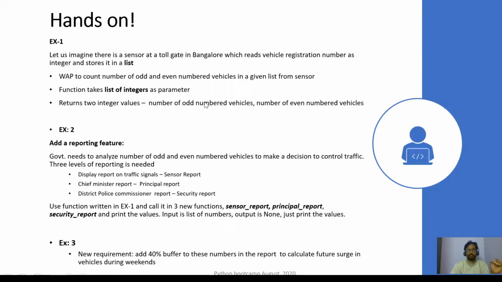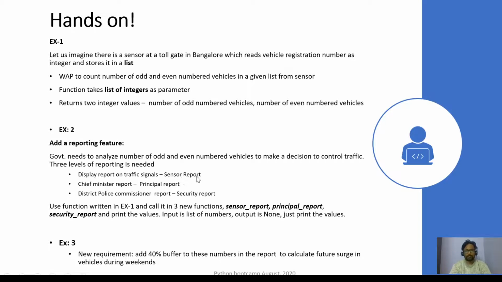What you need to do is write a program to count the number of odd and even numbered vehicles. Yesterday we did it for coins. It's the same exact thing, but the only thing is you need to write functions. Now the use case is like this. There are 3 levels of reporting. You have sensor data which has odd numbers and even numbers in a big list. Maybe it has 1 lakh elements or whatever it is.